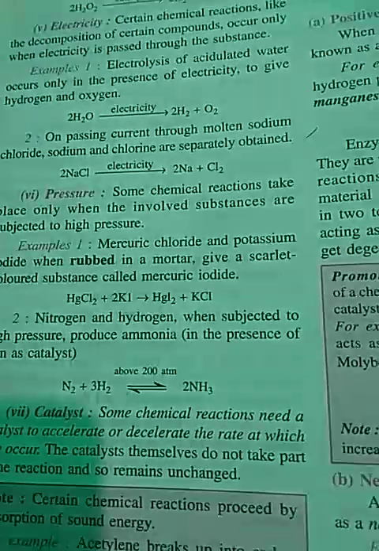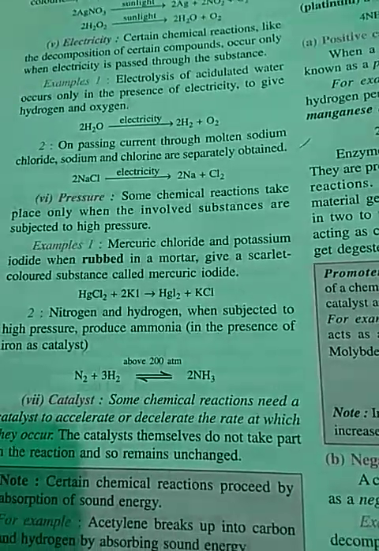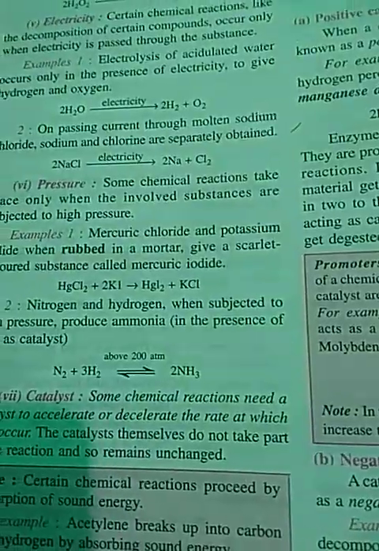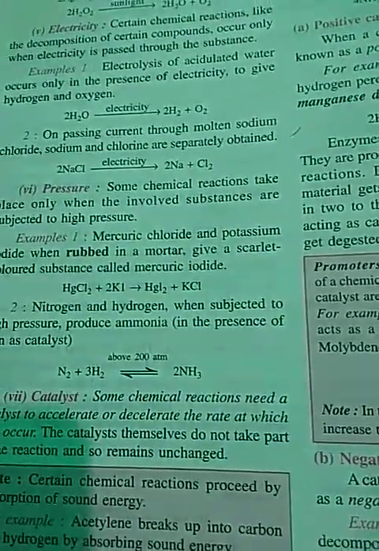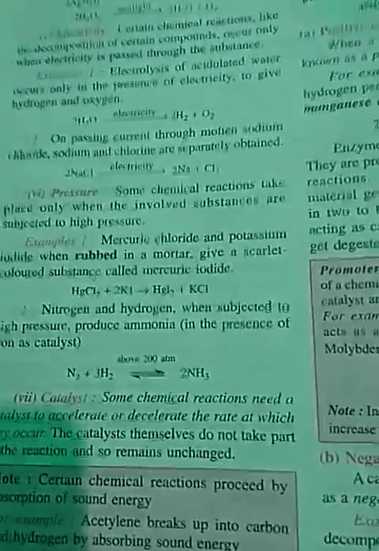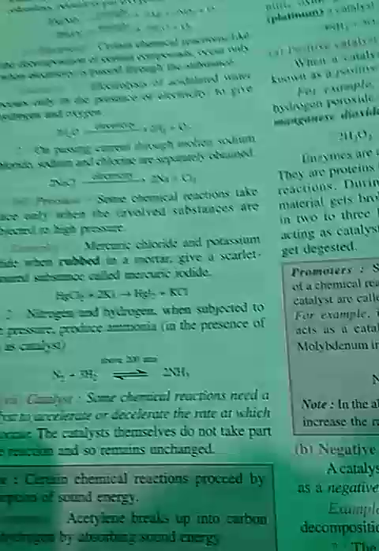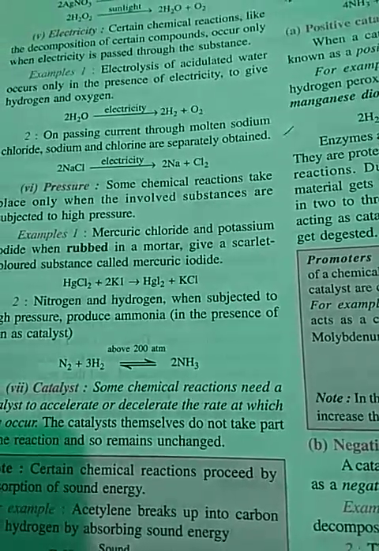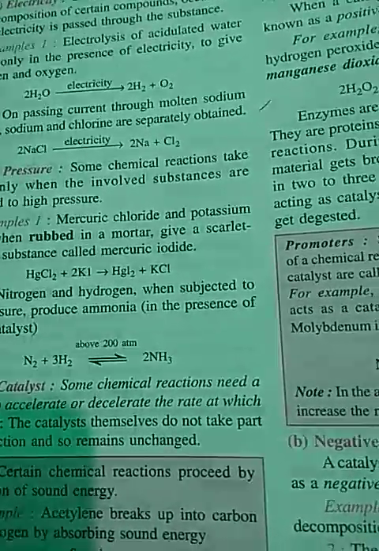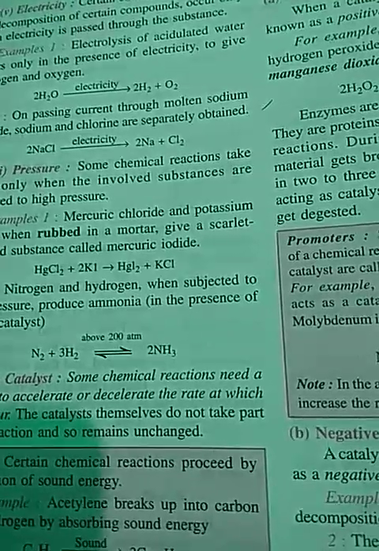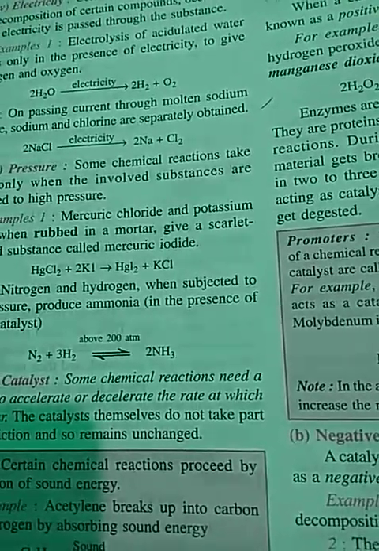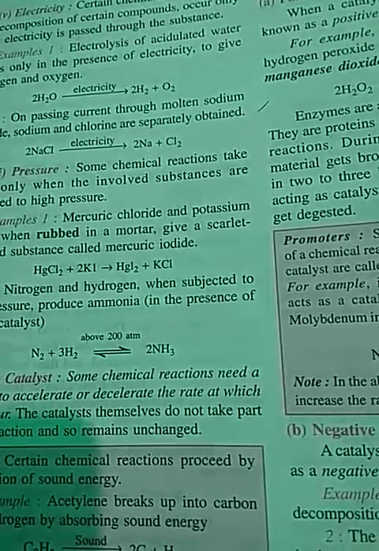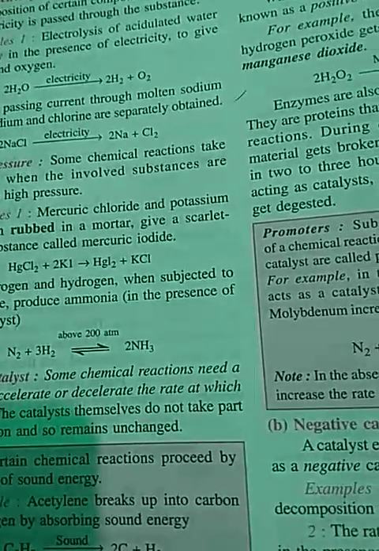Catalyst is nothing, it is a chemical substance. It is a chemical substance which is added in a chemical reaction, either to increase or decrease the rate of chemical reactions. But this substance, the catalyst, does not take part in chemical reactions. Only it increases or decreases. So what is a catalyst?